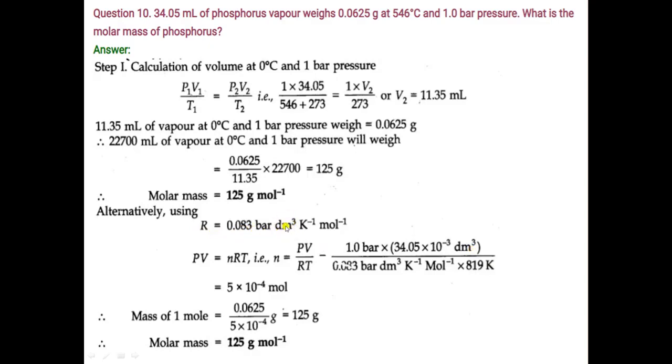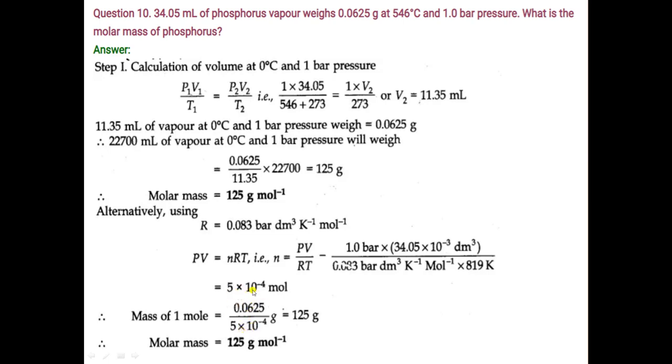So for that we will convert the unit of volume. Put the value of R and then temperature. Here we can find out value of n, which is equal to 5 into 10 to the power minus 4 mole. Now formula to find out number of moles is given mass divided by molecular mass. But we have to find out molecular mass. So molecular mass is equal to given mass divided by number of moles.